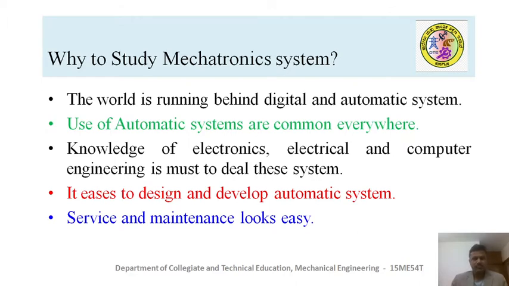controllers, etc. Even if you move to an industry, especially the machine tool industry, automobile industry, mining industry, process industries like paper industries, sugar industries, and mineral industries, and even aerospace and aeronautical industries. In all the engineering fields and even in general applications, use of mechatronic systems is very common. These mechatronic systems we generally refer to as automatic systems.